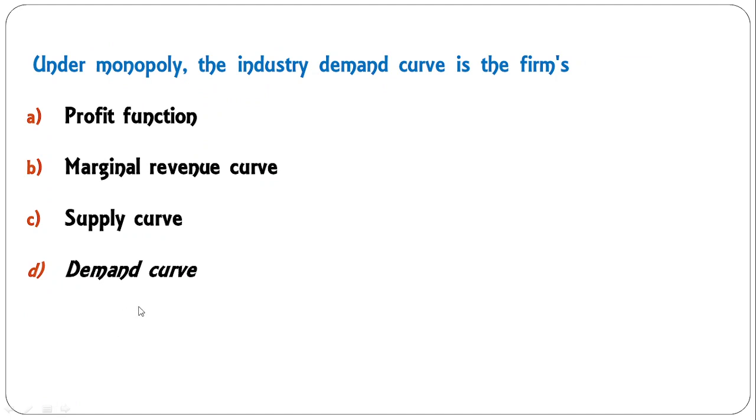Under monopoly, the industry demand curve is the firm's profit function, marginal revenue curve, supply curve, demand curve. Under a monopoly market, industry demand is the same as the firm's demand curve. So D is the answer, because in monopoly only one firm is there. Okay, just now we have seen that in monopoly firm and industry are the same thing. So D is the correct answer.